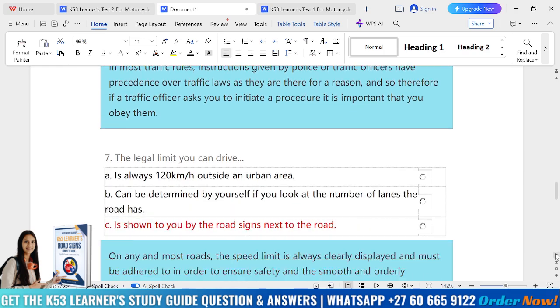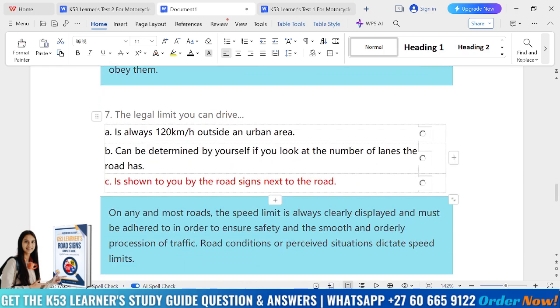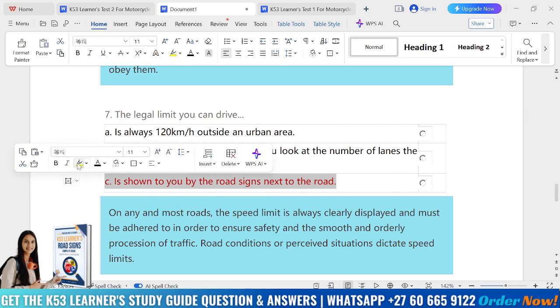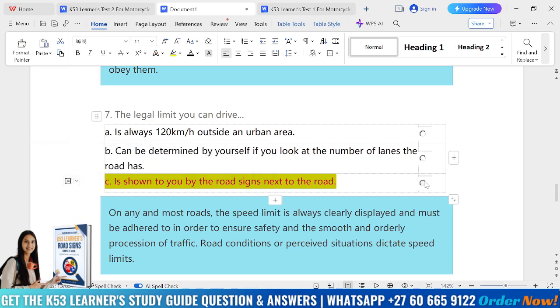Now let's move on to number 7. The legal limit you can drive, option A, is always 120 kilometers per hour outside an urban area. B, can be determined by yourself if you look at the number of lanes the road has. C, is shown to you by the road signs next to the road. So the legal limit that you can drive is shown to you by the road signs next to the road, because those road signs regulate the speed that the vehicle should travel at, probably for safety reasons, right?